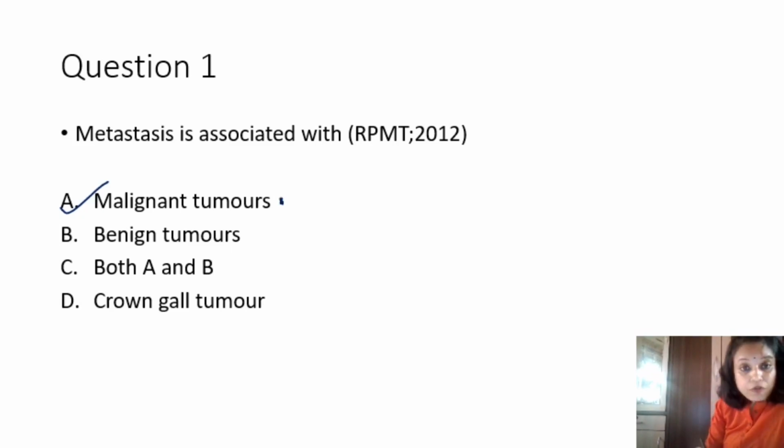Let's wait for the other option. Benign tumor. These tumors are covered with a capsule. So obviously when they are with a capsule, the cells cannot move from their original site. They remain restricted to one space, to one site.